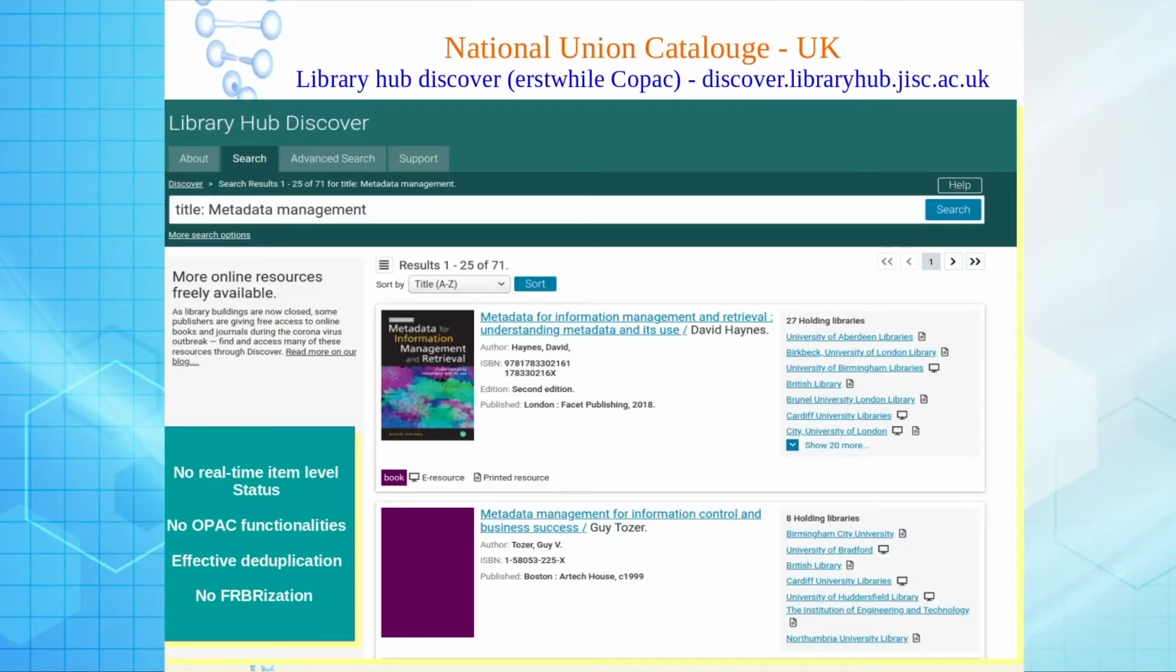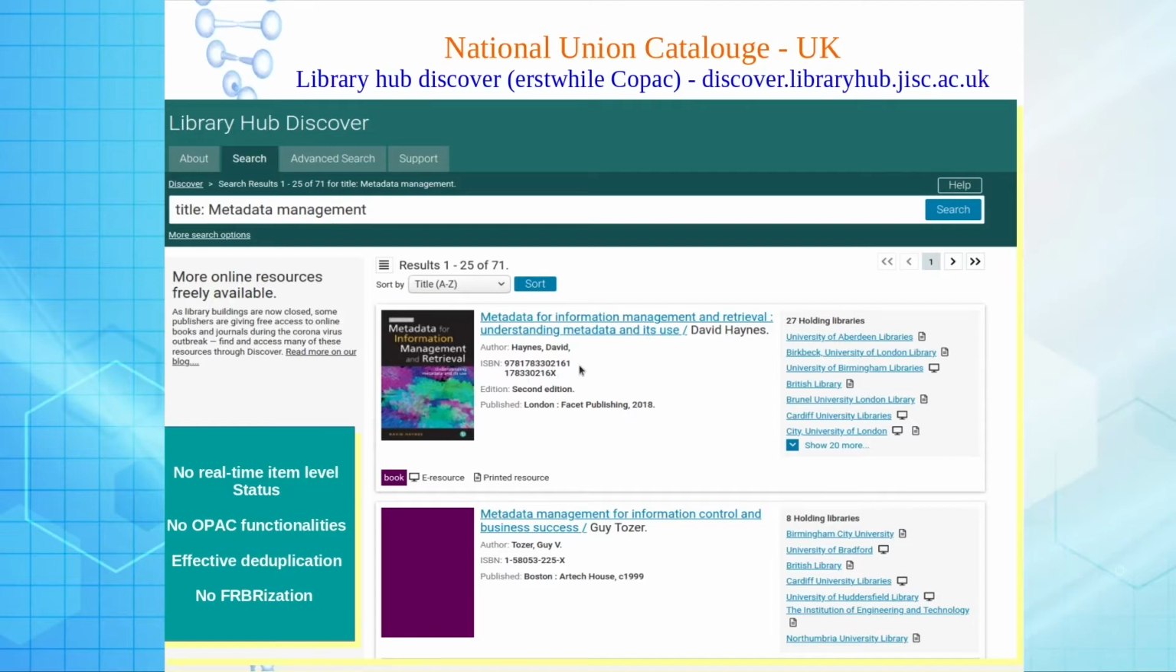Now if we see the situation in other countries first, let us start with the UK. The entire UK has got their Union Catalog. Earlier it was known as COPAC. Now it is called Library Hub Discover. There I have searched a particular document by the title "metadata management".